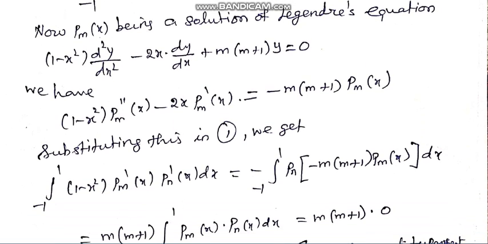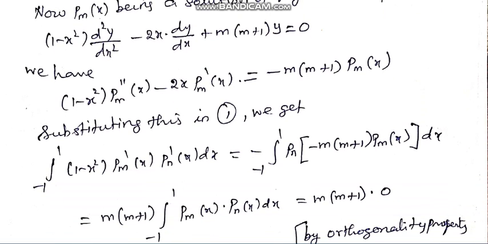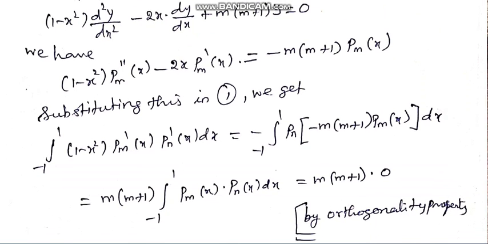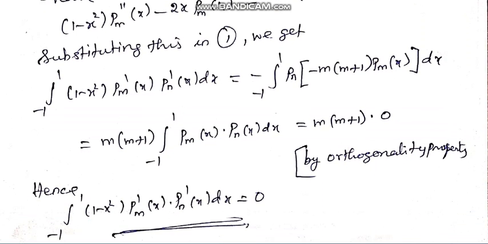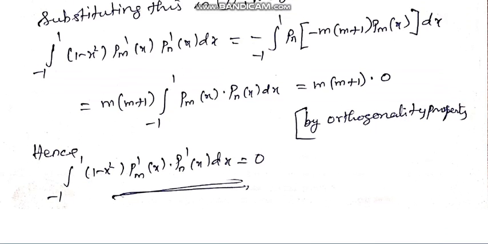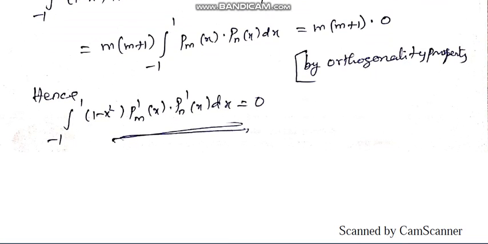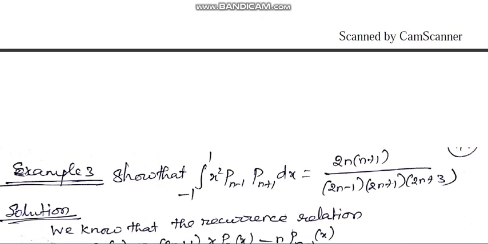From the Legendre equation you derive m into m plus 1 Pm of x, and substituting in equation 1 we get this, and finally it becomes 0 by the orthogonality property we completed initially in this video. So what we needed to prove, we proved.